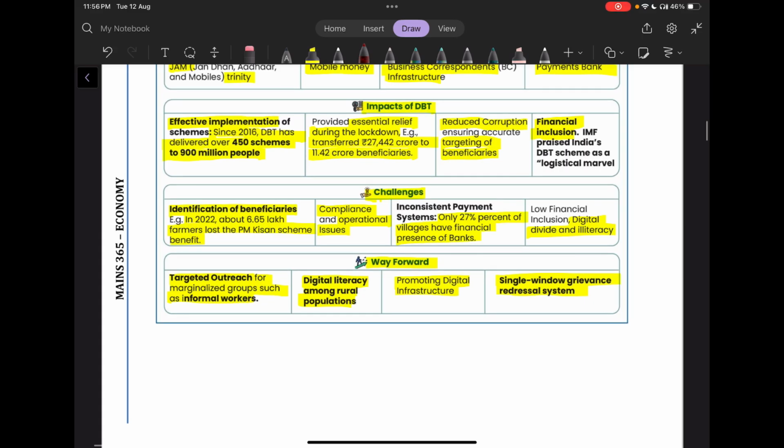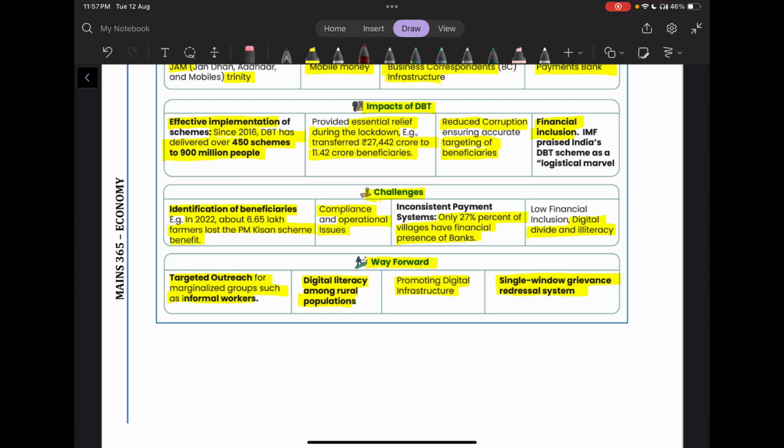The financial inclusion of the nation has also increased. But still, there are some challenges. What are these? These are the identification of beneficiaries. For example, in 2022, 6.65 lakh farmers lost the PM Kisan benefit. So basically, they were excluded and they were not identified. So such exclusion errors are a challenge.